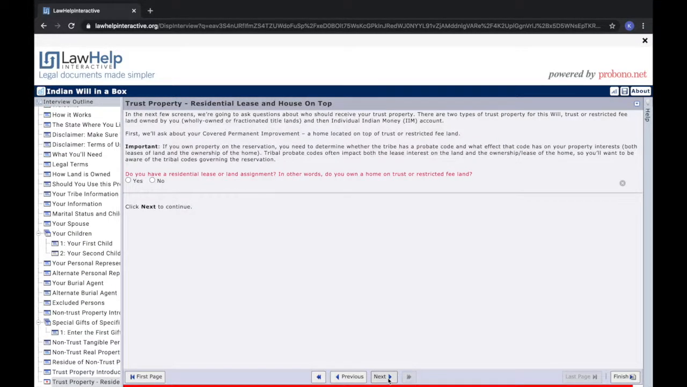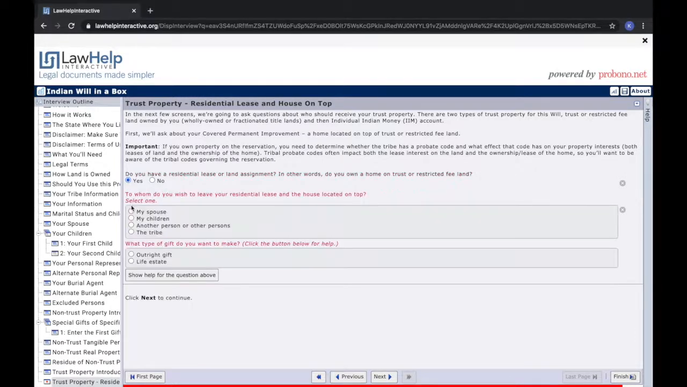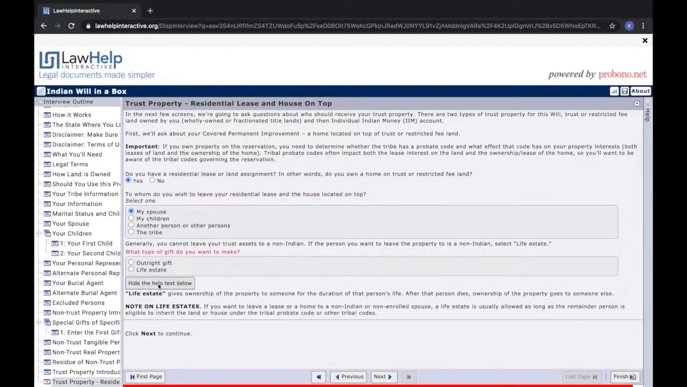You'll first be asked if you own a home on trust or restricted fee land. You may choose to leave your home as an outright gift and name one or multiple alternates, or leave your home as a life estate and name one or multiple remainers. If you'd like more information on life estates, please click on the Show Help for the question above box.